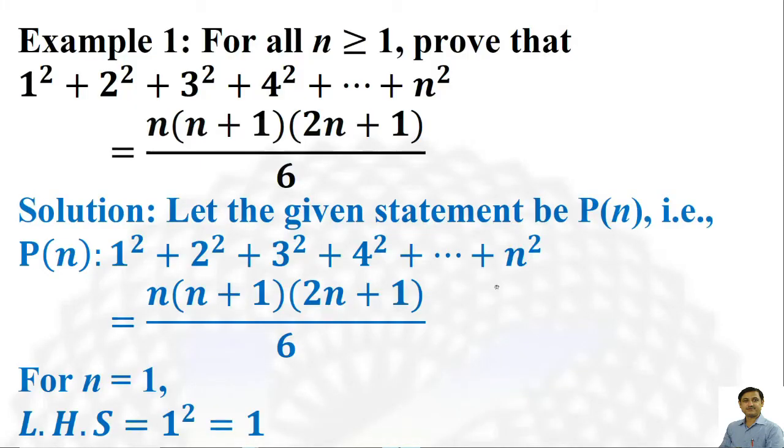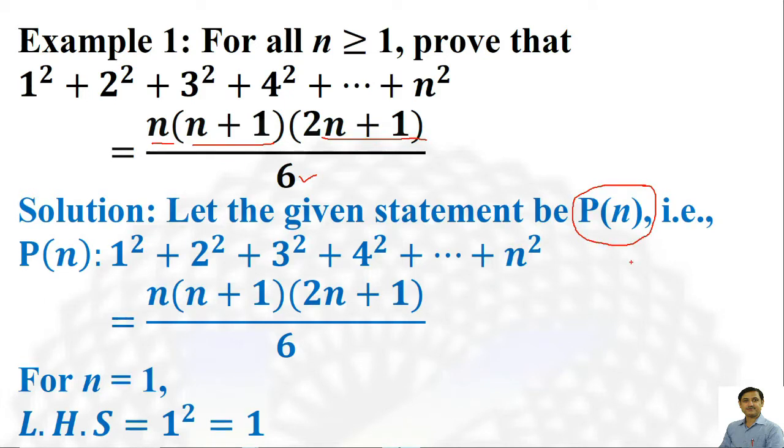Example 1: for all natural numbers n greater than or equal to 1, prove that the sum of squares of natural numbers is equal to n(n+1)(2n+1)/6. This is the statement. So let us suppose that this is the statement in terms of n.